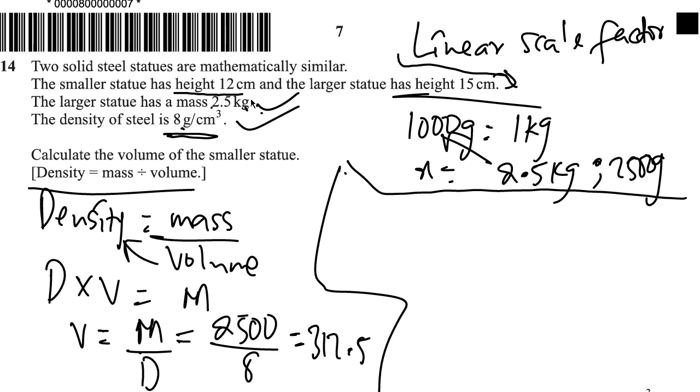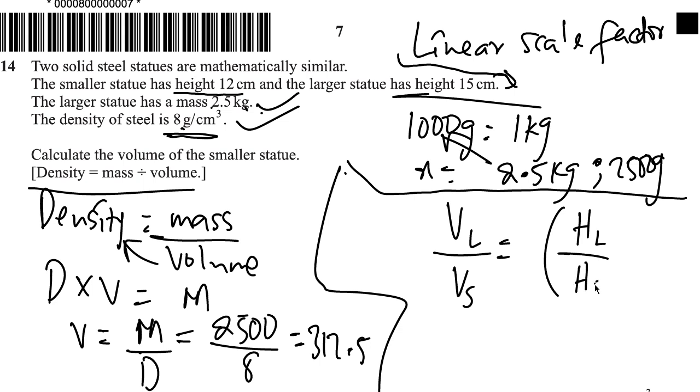So the volume of the larger over the volume of the smaller is equal to the height of the larger divided by the height of the smaller, raised to the third.